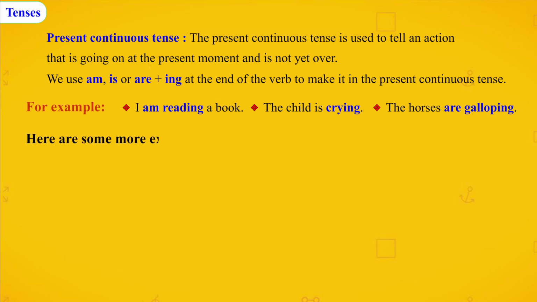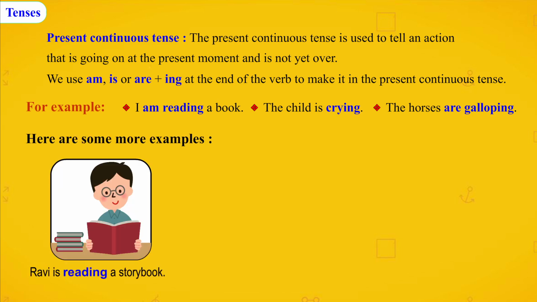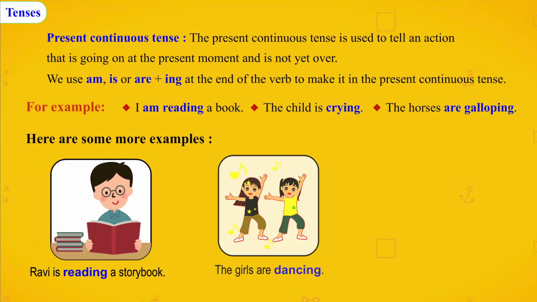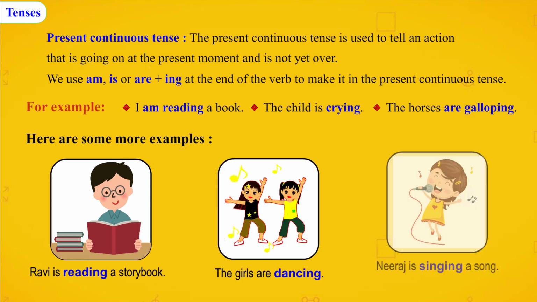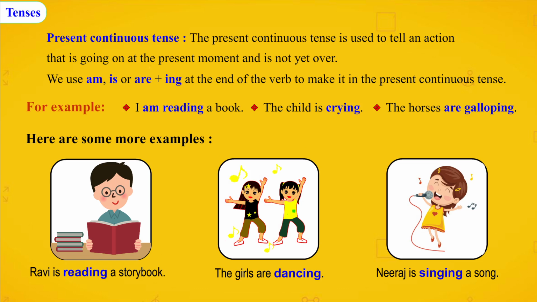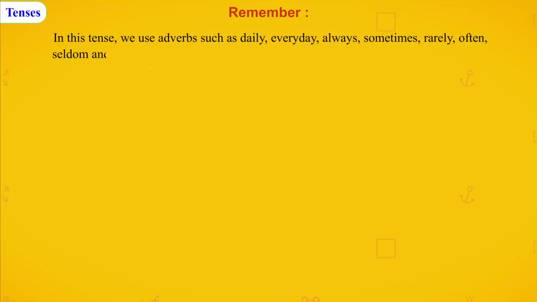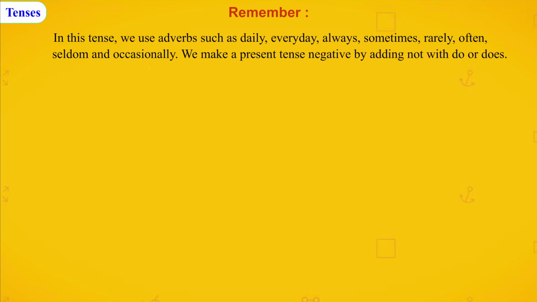Here are some more examples. Ravi is reading a storybook. The girls are dancing. Neeraj is singing a song. Remember, in this tense, we use adverbs such as daily, every day, always, sometimes, rarely, often, seldom, and occasionally. We make a present tense negative by adding not with do or does.